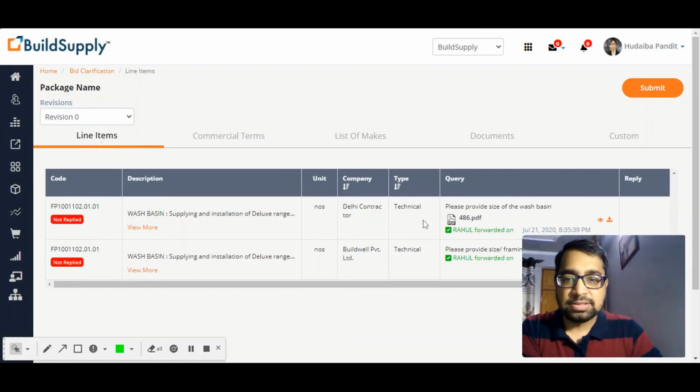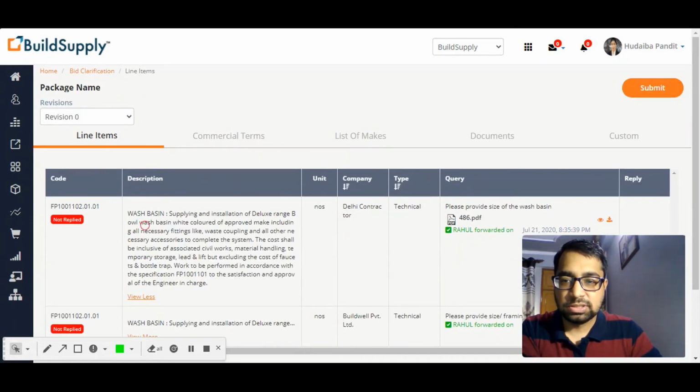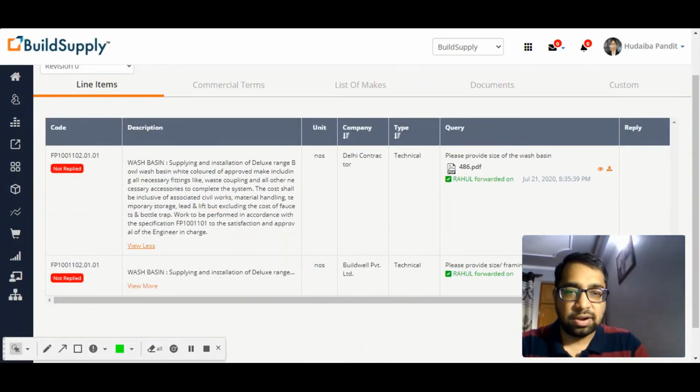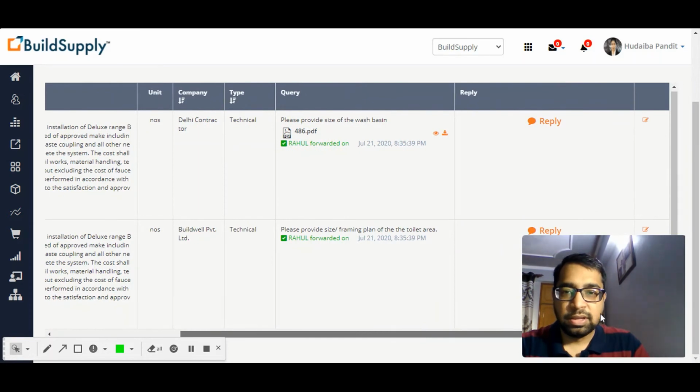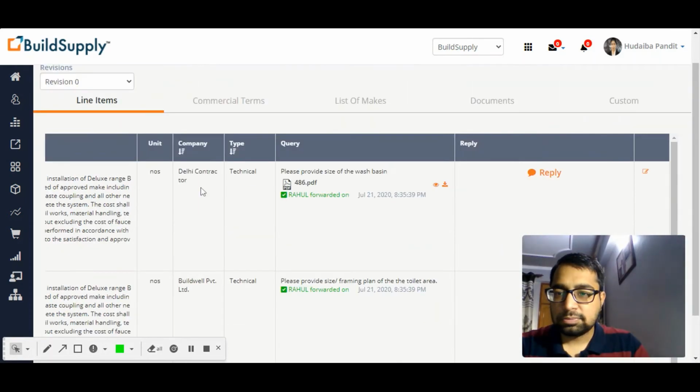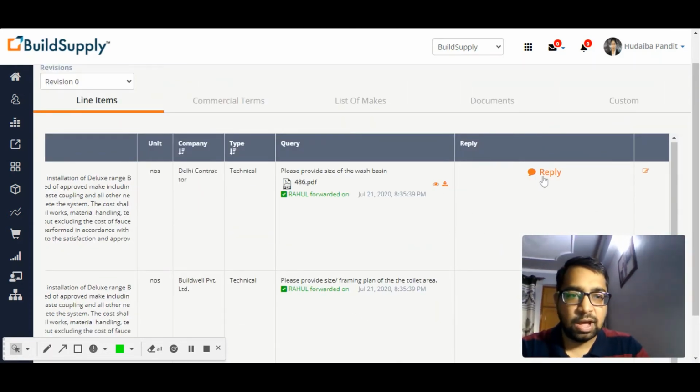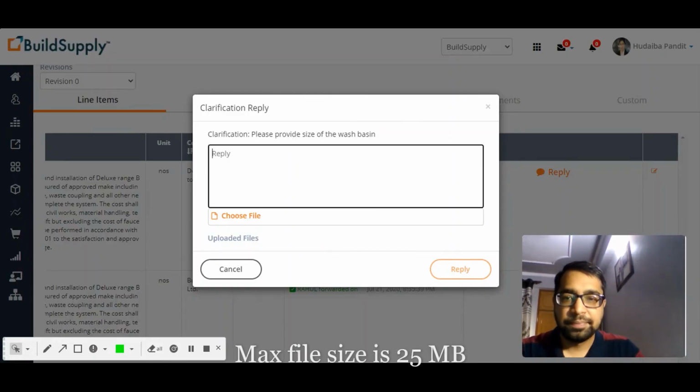So now the consultant can see what queries have been asked to them. This is a query with the line item of wash basin. Please provide the size of the wash basin. Please provide the size, framing plan of the toilet area. Okay, so the consultant can now reply over here.